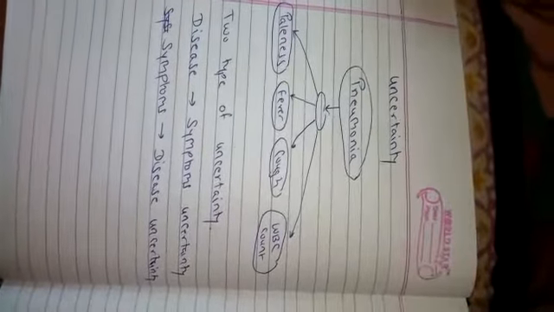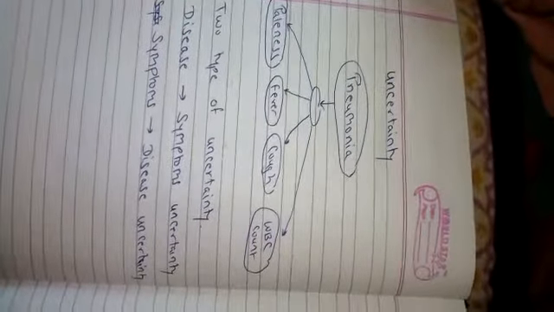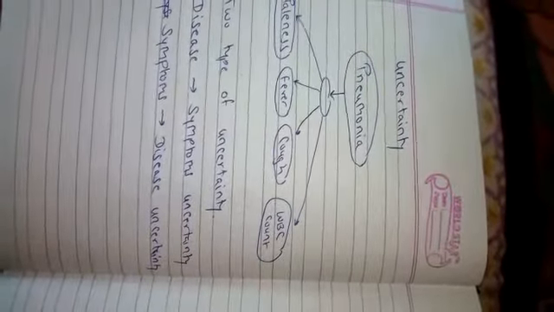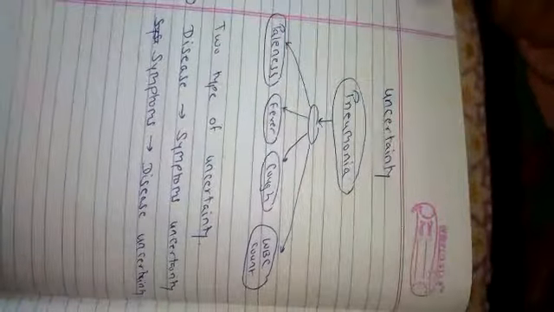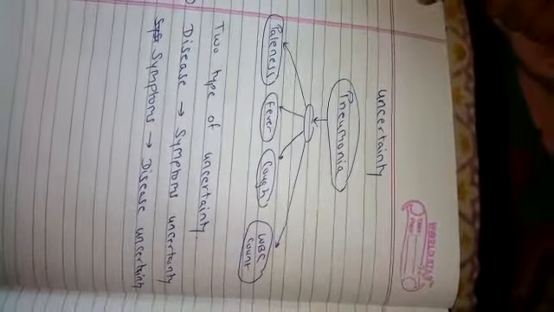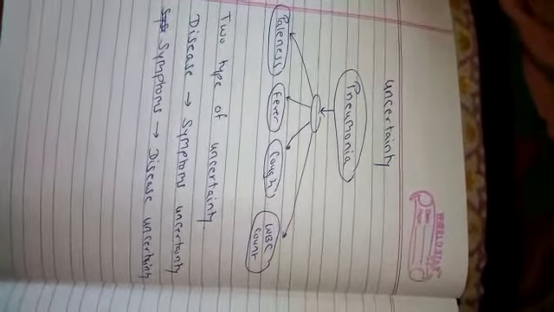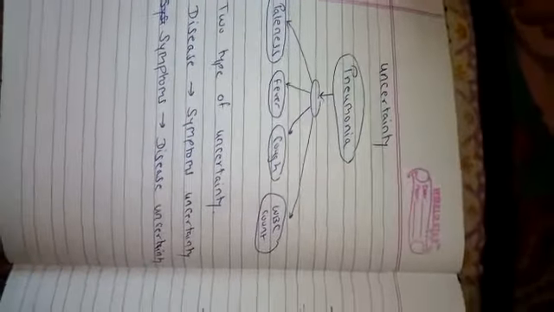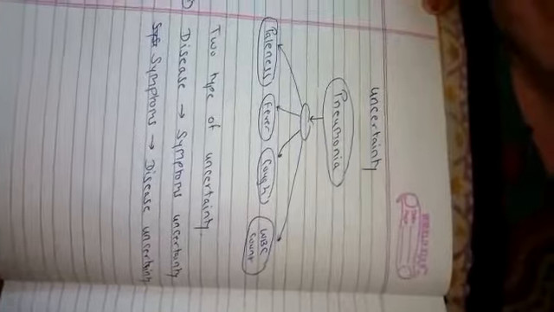Uncertainty. To make the inference possible, we need to represent the knowledge, the relationship between symptoms and disease, as shown in the diagram. The problem is that the disease relations are not deterministic. They are uncertain and vary from patient to patient. There are two types of uncertainty.